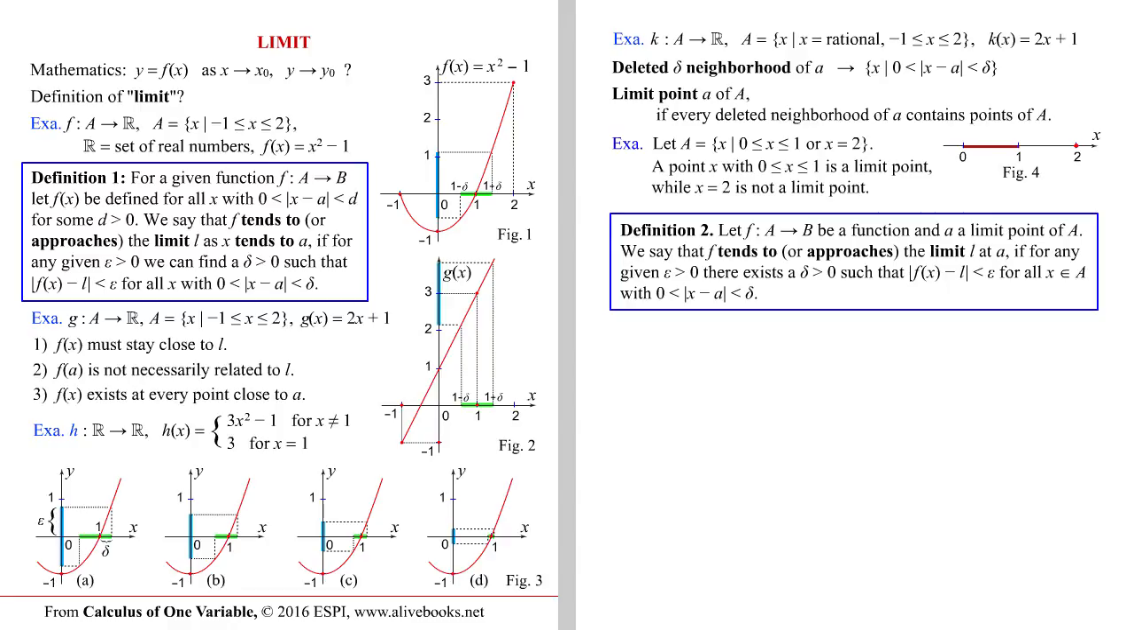If the limit of f of x, as x tends to A, exists, we also say that f of x converges to L at x equals A, and we write. If the limit of f of x, as x tends to A, does not exist, we say that f of x diverges at x equals A.